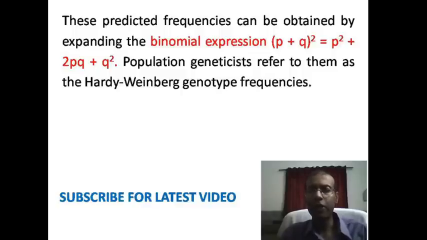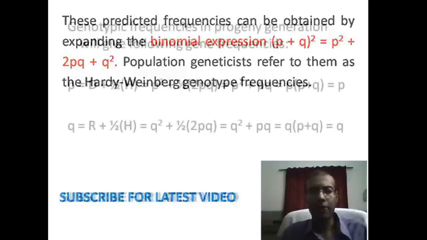P plus Q is the frequency of gene and P square plus 2PQ plus Q square is the genotypic frequency in the progeny generation. So the square of the summation of gene frequency is equal to the genotypic frequency. This we can express in a binomial expression.